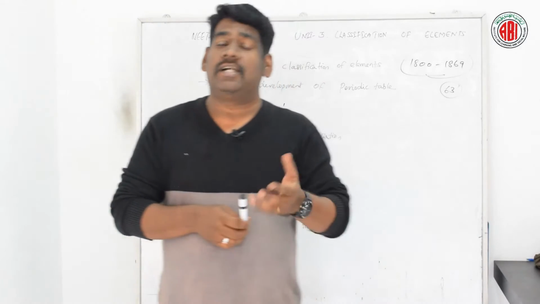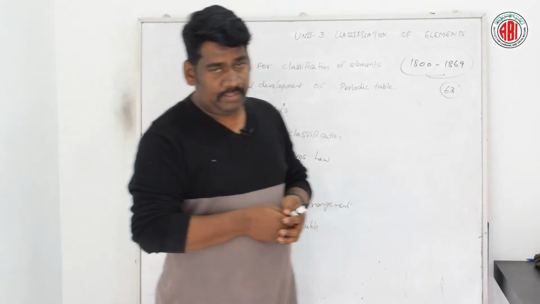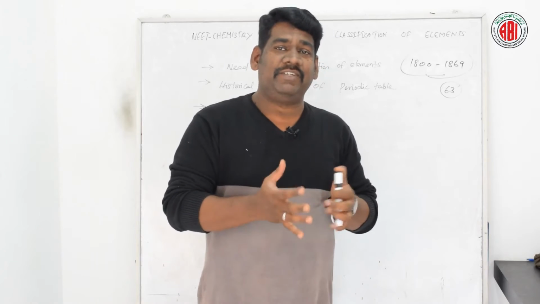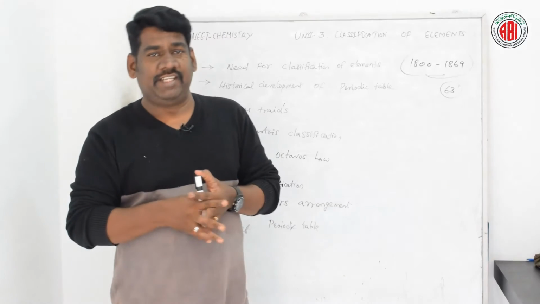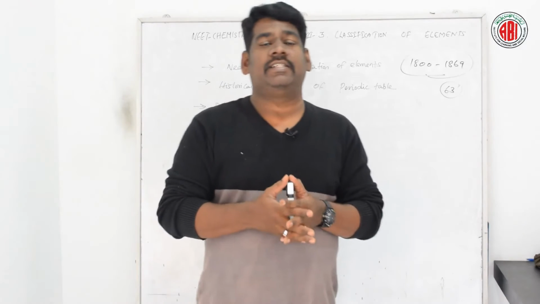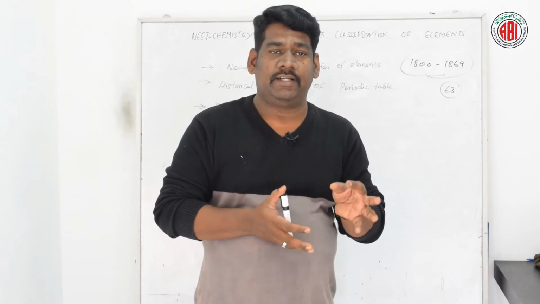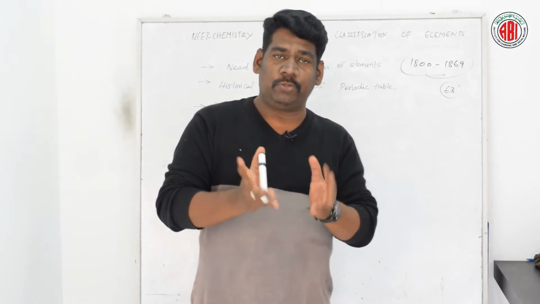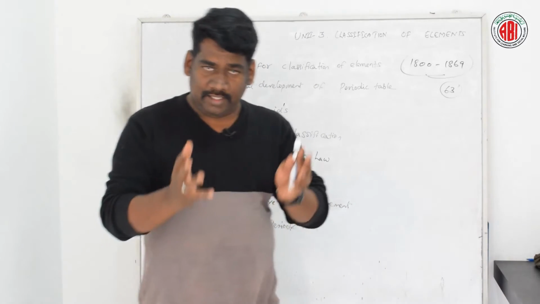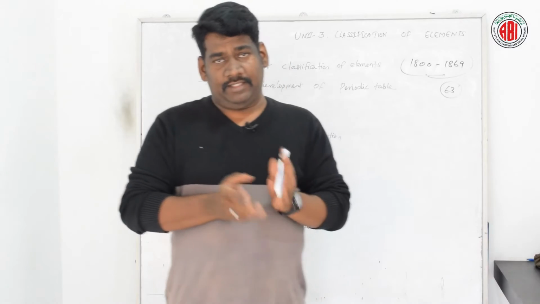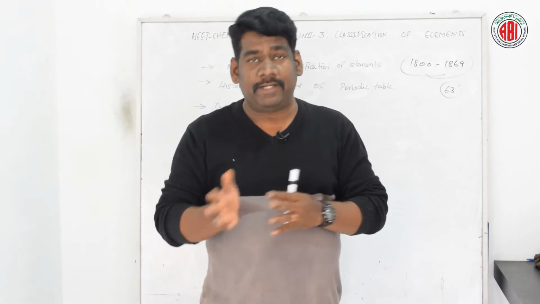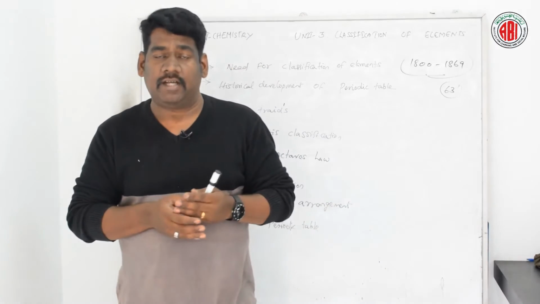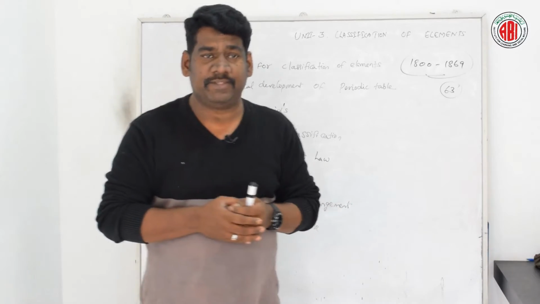That could help us to learn in detail about these particular elements and also the derivatives of these elements, the compounds. Okay, now talking about the classification of elements, that is the arrangement of the elements in such a way that similar types of elements are placed together in a pack or a group, and elements showing dissimilar properties are separated from one another, which is called the classification of elements.